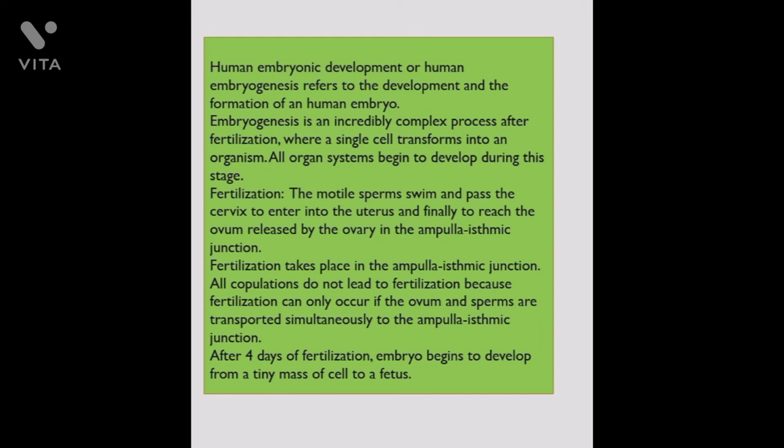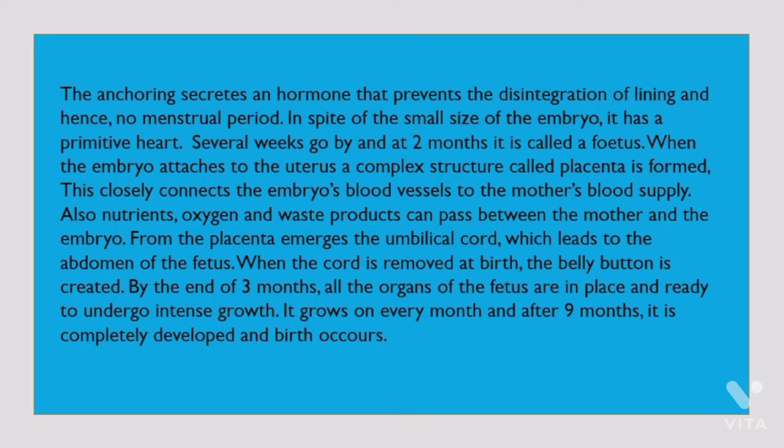After 4 days of fertilization, the embryo begins to develop from a tiny mass of cells to a fetus. The embryo secretes a hormone that prevents the disintegration of the lining and hence no menstrual period. In spite of the small size of the embryo, it has a primitive heart. Several weeks go by and at 2 months it is called a fetus.